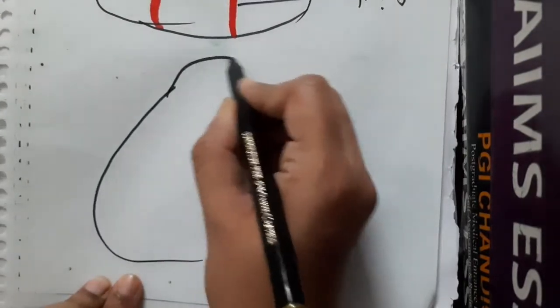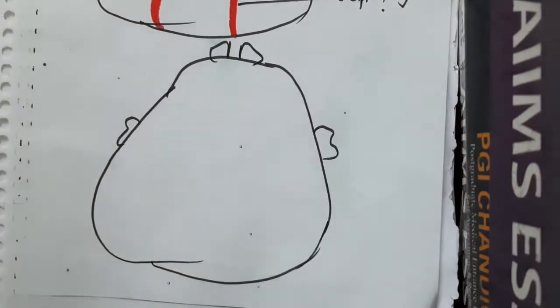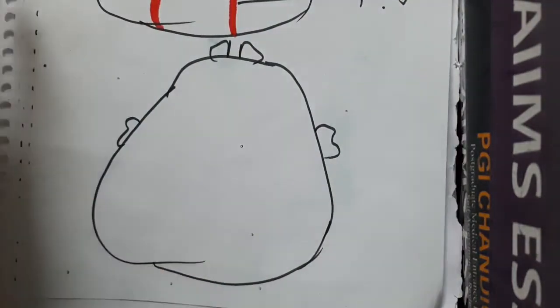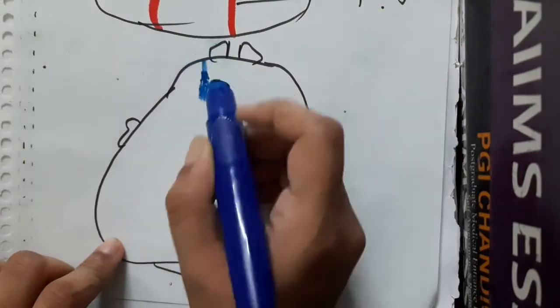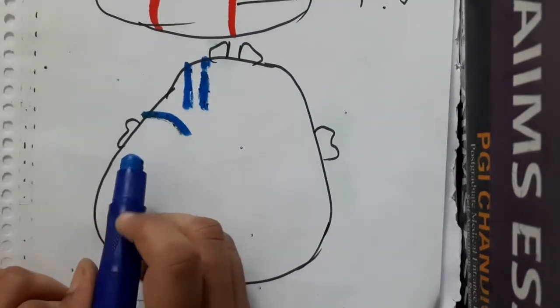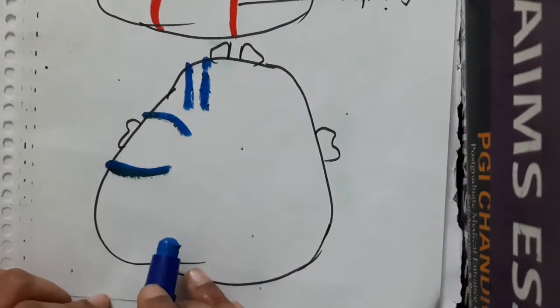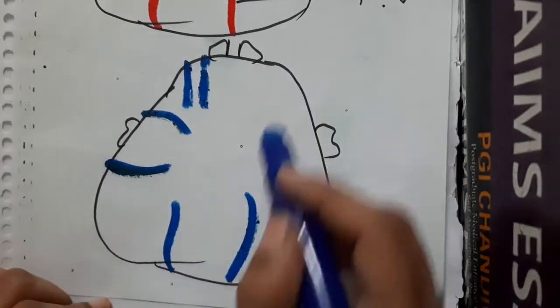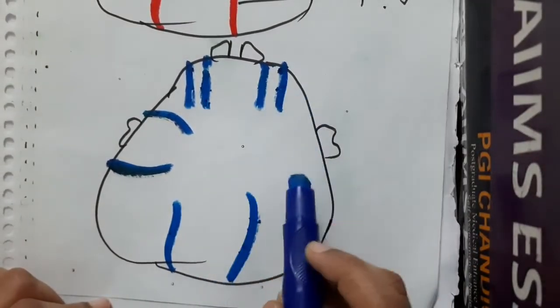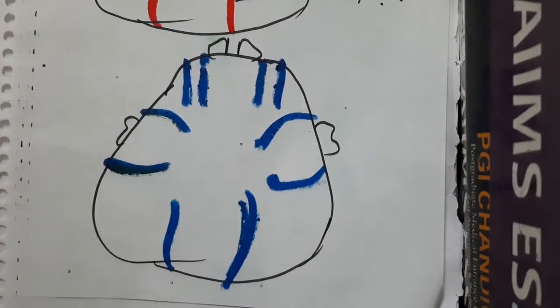So if you see in the scalp, we have the supratrochlear vein, supraorbital vein, superficial temporal vein, posterior auricular vein, and also the occipital veins.